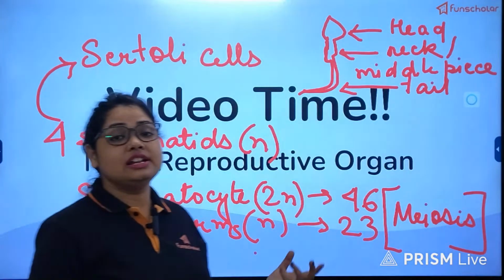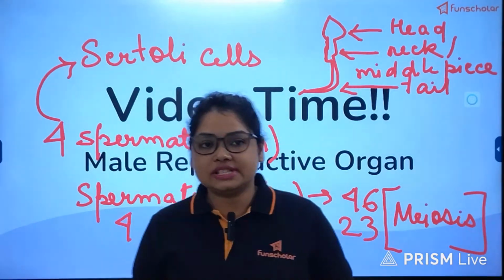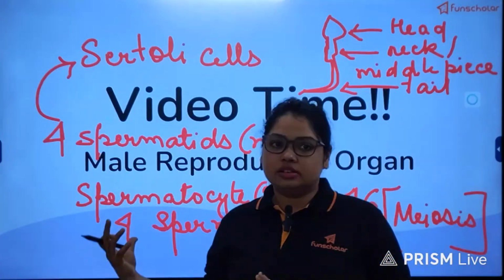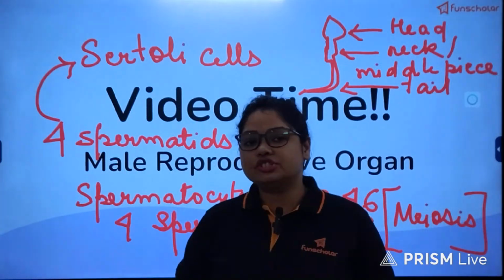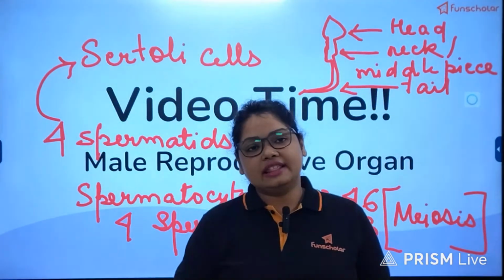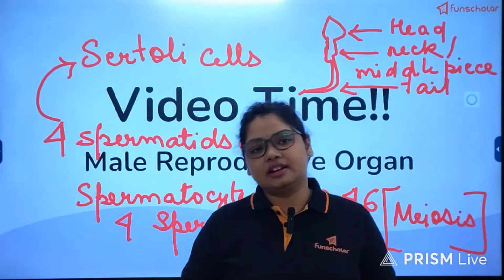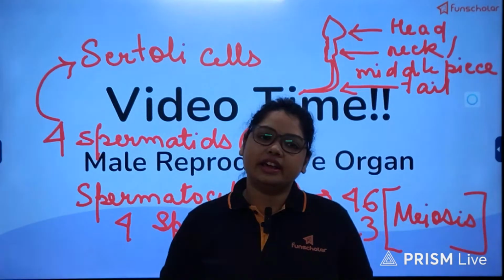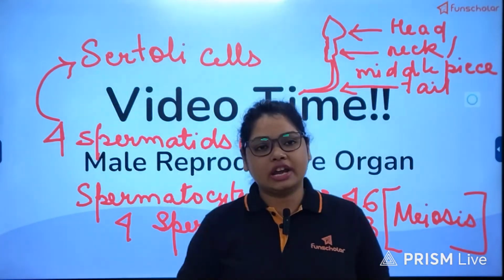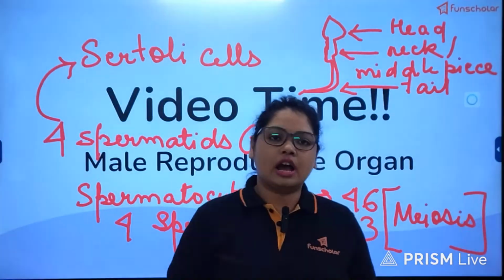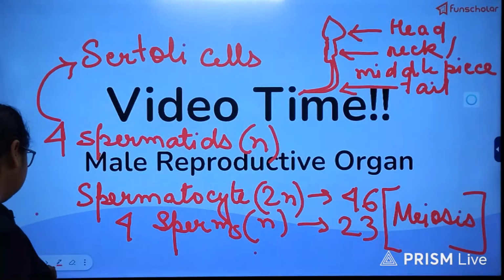And then where are they released? Into a coiled tube present behind the seminiferous tubules, which is the epididymis. The parts of the epididymis, the head, body and tail, are mentioned there. So sperms travel through it to mature after being released from the Sertoli cells.